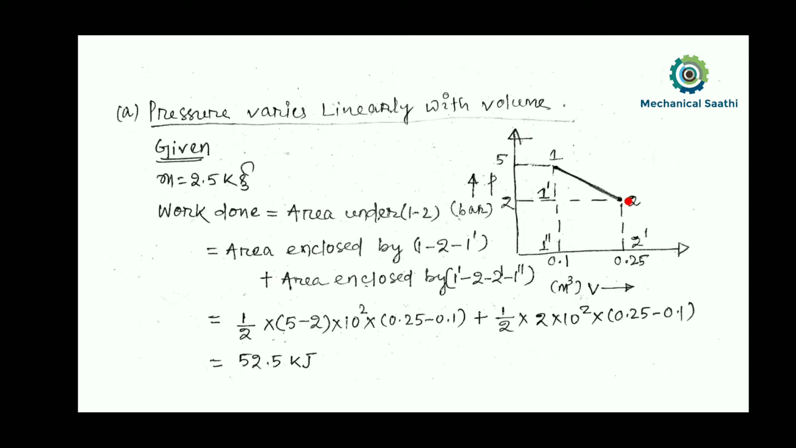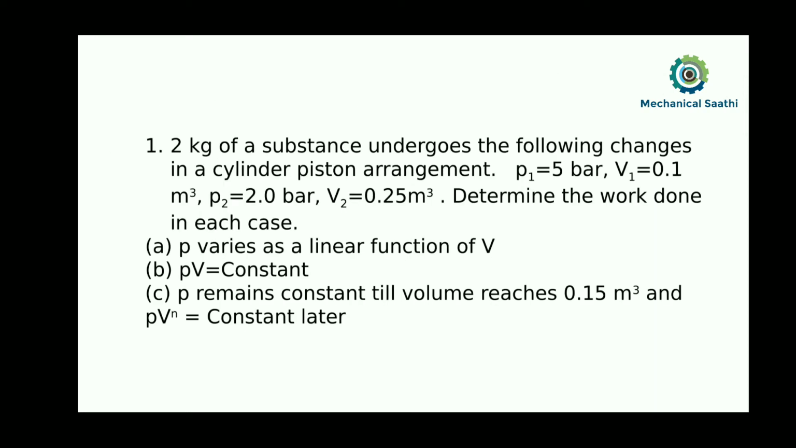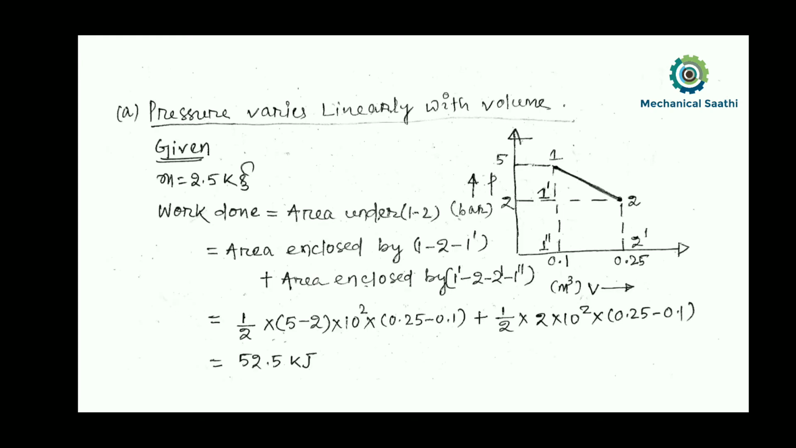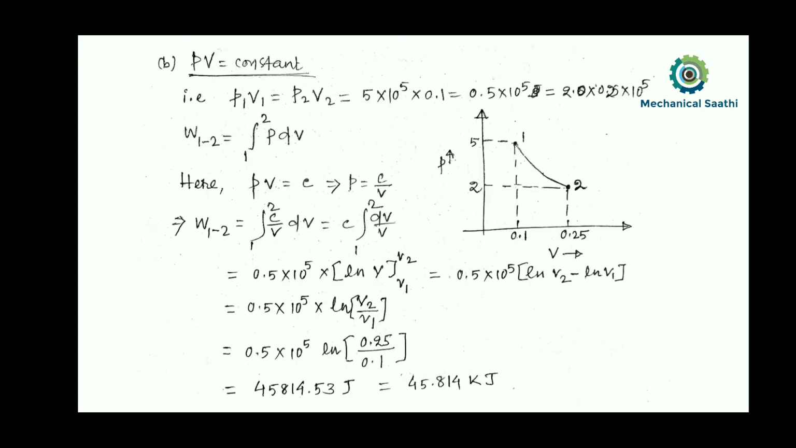So let us go to the next question. Okay, so here we can see that PV remains constant during this process. So in this case, if PV remains constant, let us see how we can calculate our work done. So directly we can put in our equation, that is integration of P dV. So that is the work done for any closed system.